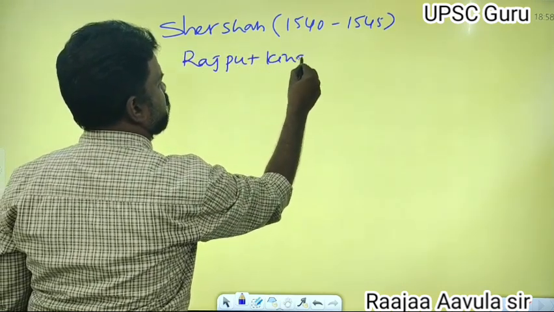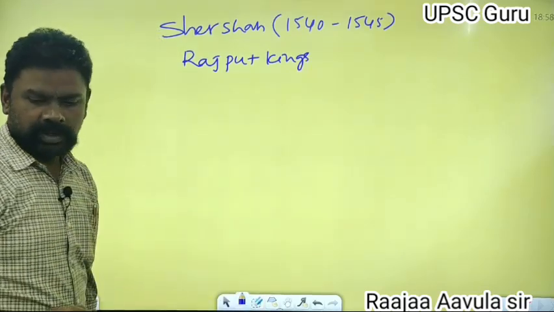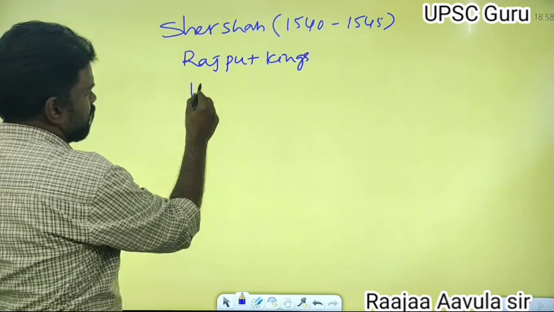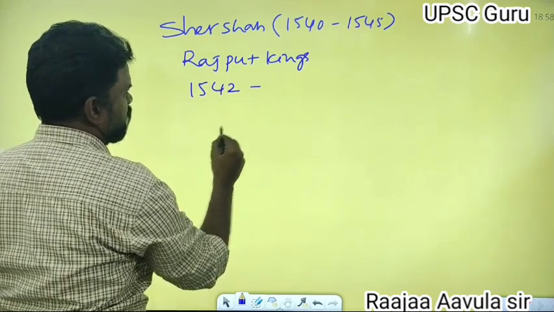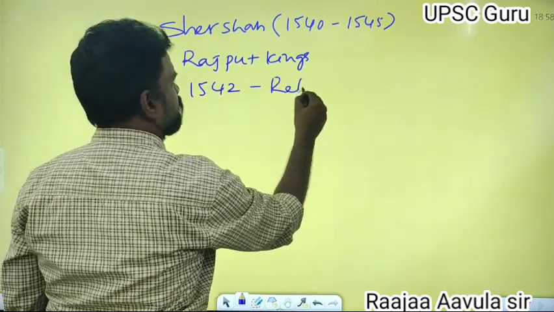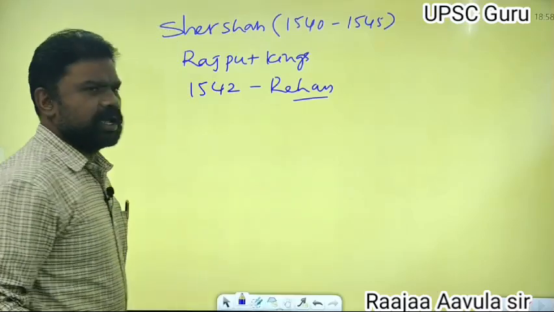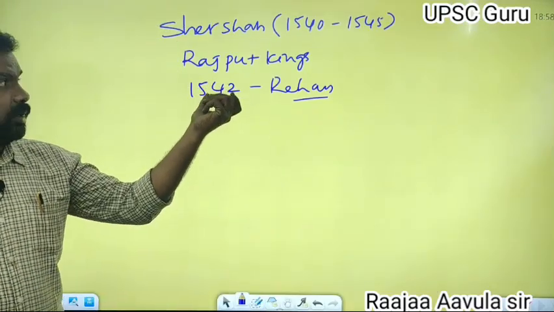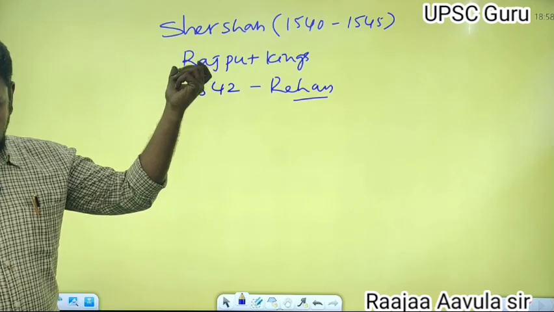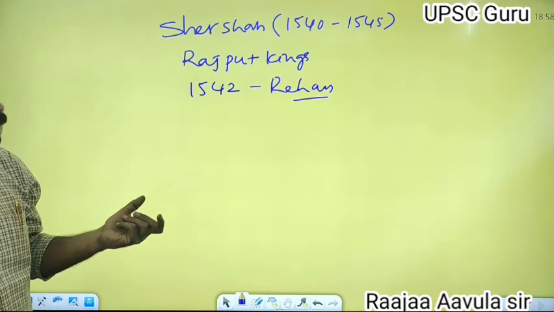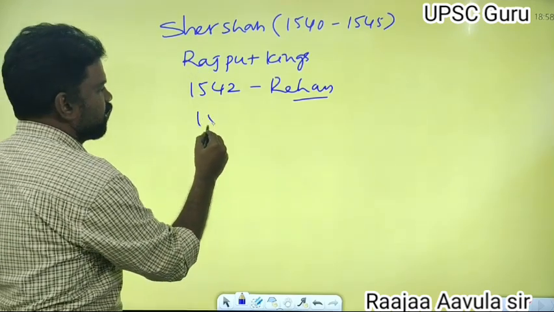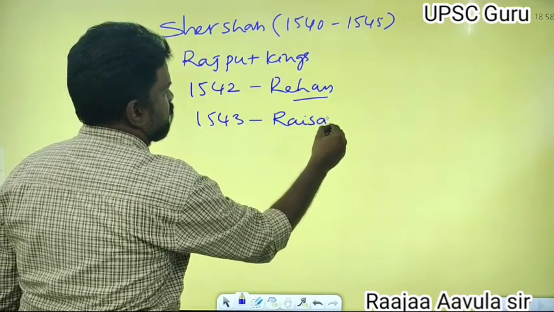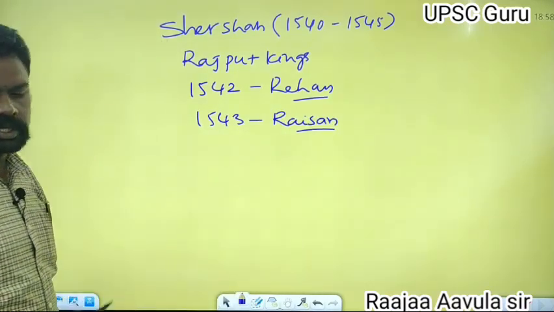In 1542, he defeated the Rajput ruler Rehan. And in 1543, the Raizan area was conquered by Sher Shah.